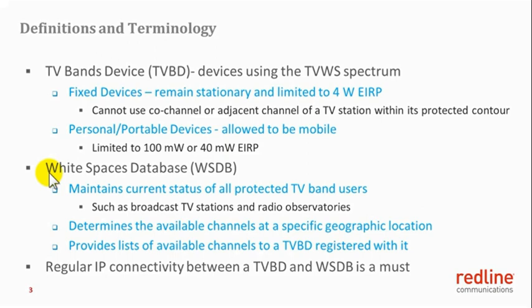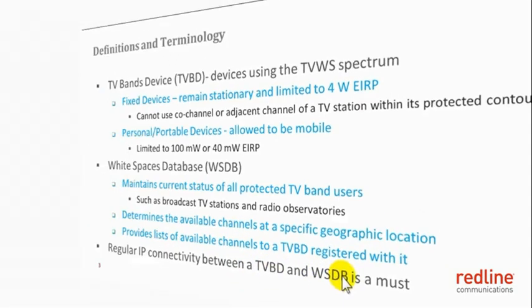The last term to define here is White Spaces Database, abbreviated as WSDB. WSDB is Ethernet based and maintains current status of all protected TV band users, and these include broadcast TV stations and radio observatories. This database determines the available channels at a specific geographical location and provides the list of available channels to a TVBD registered with it. Also, regular IP connectivity between a TVBD and a white space database is a must.